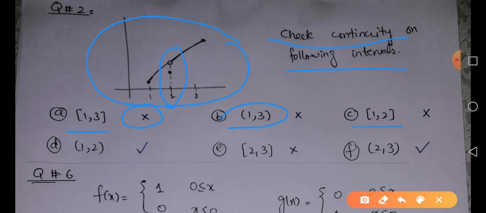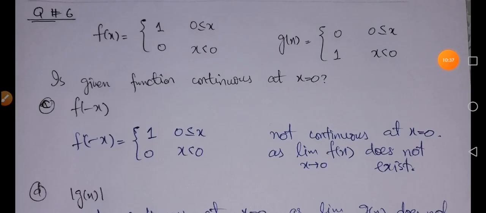So it is not continuous on the closed interval 1 to 2 because it is not continuous at the endpoint 2, but it is continuous on the open interval 1 to 2 because for the open interval 1 to 2, 1 and 2 are not included, but it is continuous within the interval. So it is continuous on the open interval 1 to 2. Again, on the closed interval 2 to 3 it is not continuous, but on the open interval 2 to 3 it will be a continuous function.